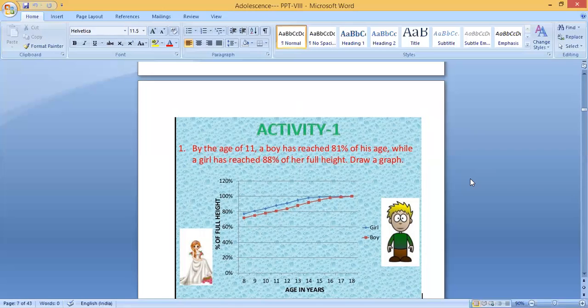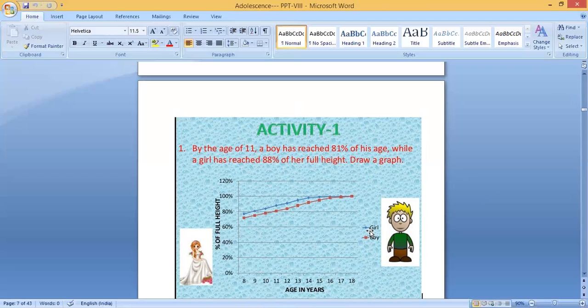Activity 1. By the age of 11, a boy has reached 81 percentage of his full height, while a girl has reached 88 percentage of her full height. Draw a graph. You can draw a graph very easily. On one side you plot age in years, 8, 9, 10, 11, 12, 13, 14, 15, 16, 17, 18. On the other side you write the height, 0 percentage, 20, 40, 60, 80, 100, 120. So you can make a graph.